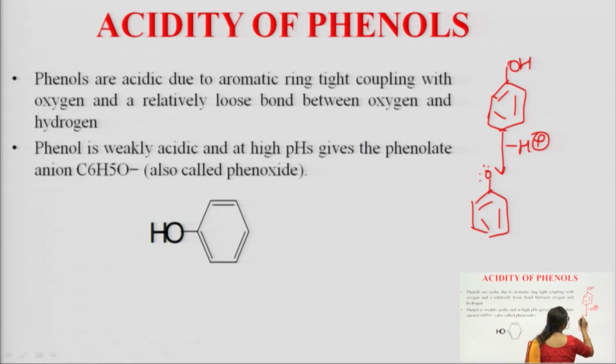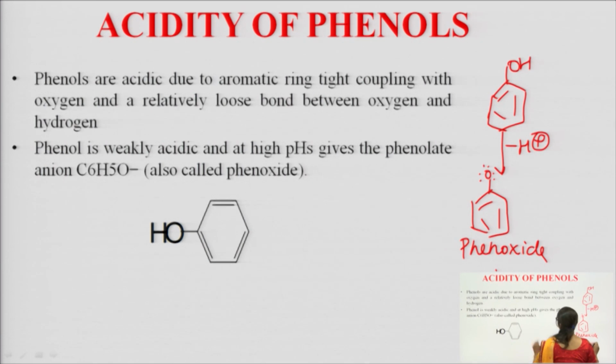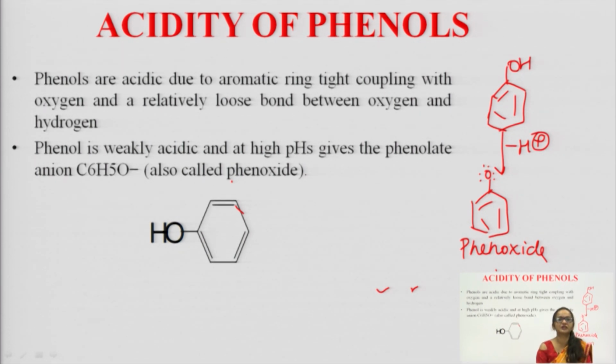This oxygen with a lone pair of electrons is formed, and this is called the phenoxide ion. We have written it, it is called the phenoxide ion. Now, the measure of acidity of phenol depends on the stability of this phenoxide ion. The more stable the phenoxide ion is, the more stable is the acid, and you can also say the greater the acidity of phenol.